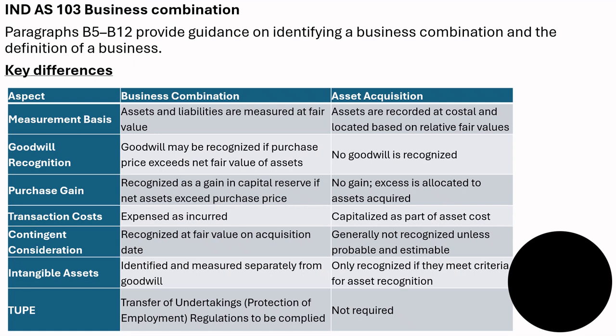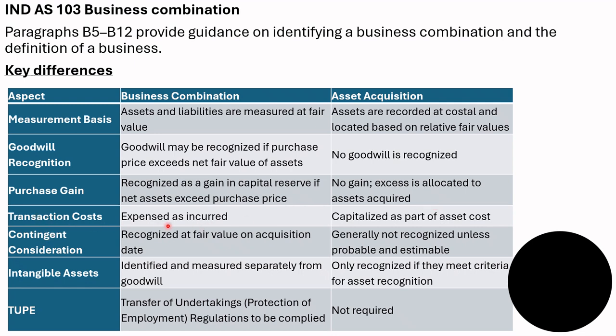Measurement basis. In a business combination, assets and liabilities are measured at fair value. In an asset acquisition, assets are recorded at cost and allocated based on relative fair values. Goodwill recognition. In a business combination, goodwill may be recognized if the purchase price exceeds the net fair value of assets. In an asset acquisition, no goodwill is recognized. In a business combination, a bargain purchase is recognized as a gain in capital reserve if net assets exceed the purchase price. In an asset acquisition, there is no gain; the excess is allocated to the cost of assets acquired.